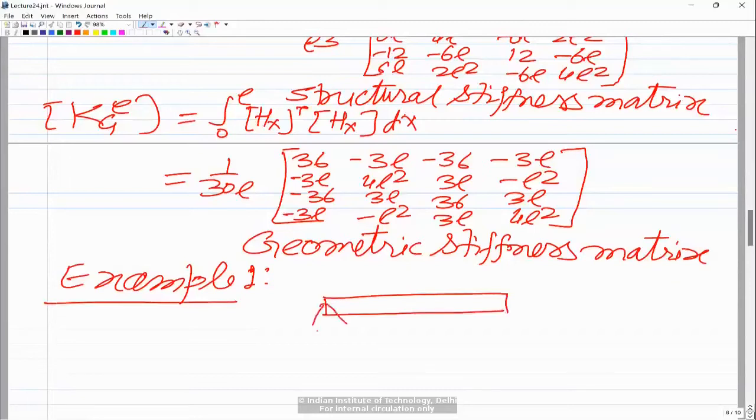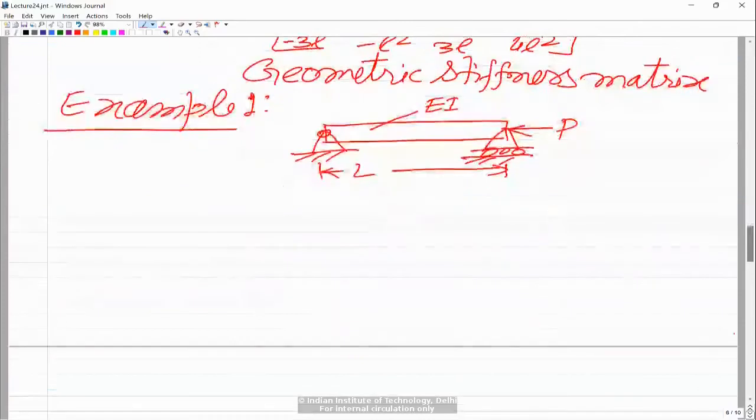buckling load now. This you have done in your strength of materials. This is the support condition. This side is movable, and then there is an axial force P, the length of the beam of course is L, and the flexural rigidity is EI. We want to find out the critical buckling load using one element. Although, from the convergence point of view, you would require more elements, to demonstrate, let us first model this beam using only one element.